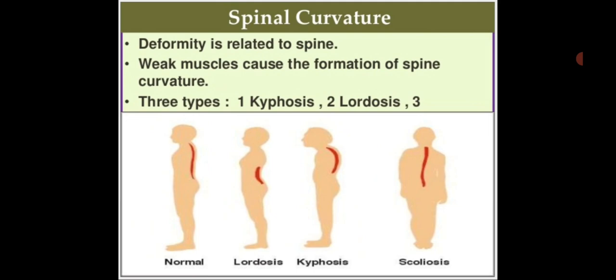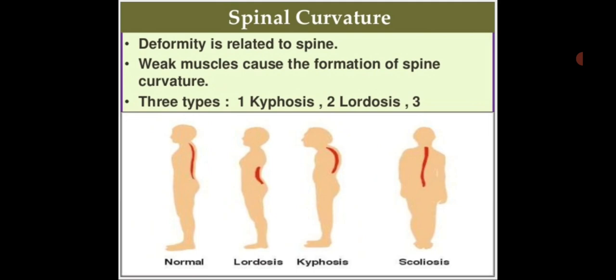Now a healthy spine when viewed from the side has a gentle curve to it, and the curve helps the spine absorb stress from body movement and gravity. When you view the spine from the back, it should be straight toward the middle of the back.